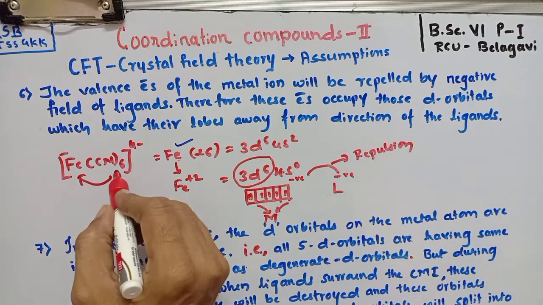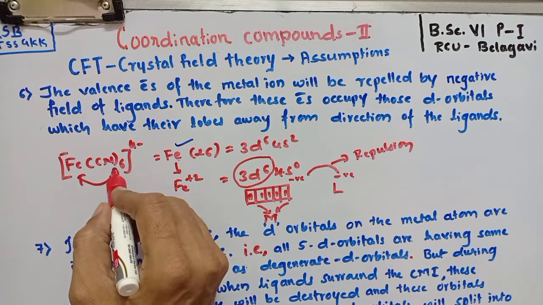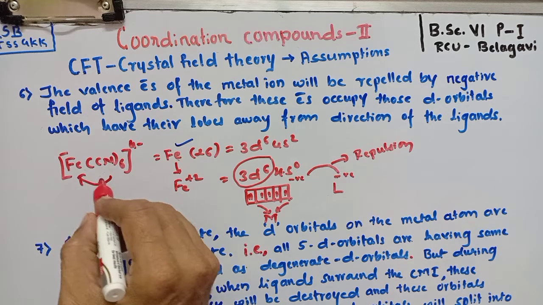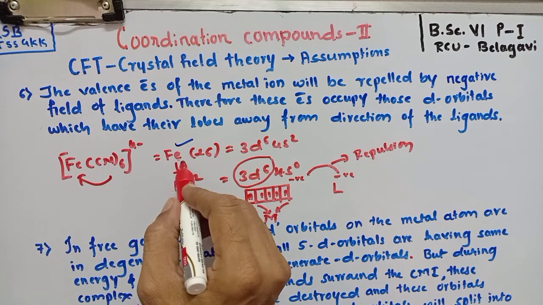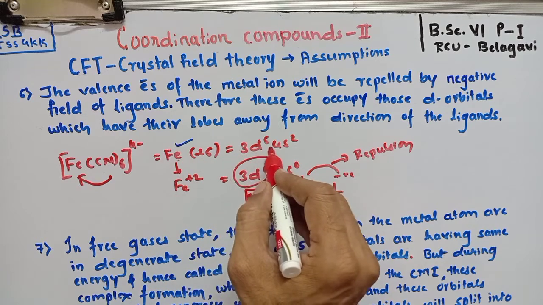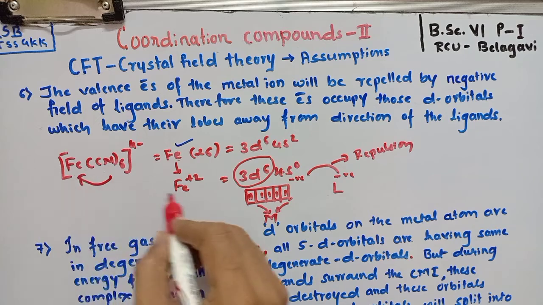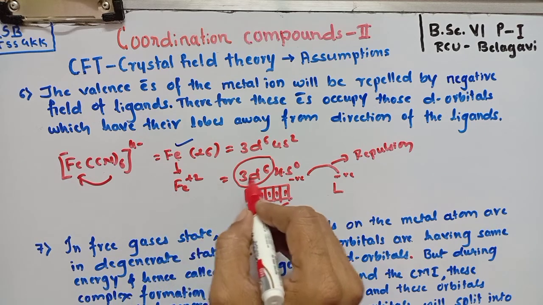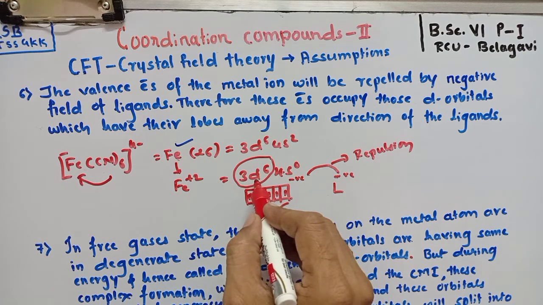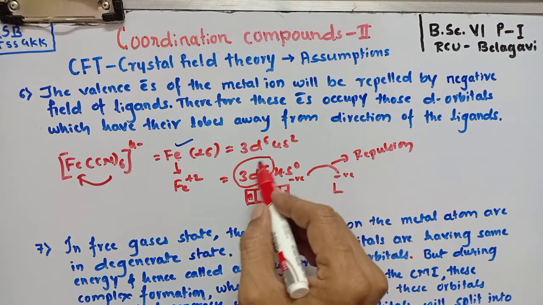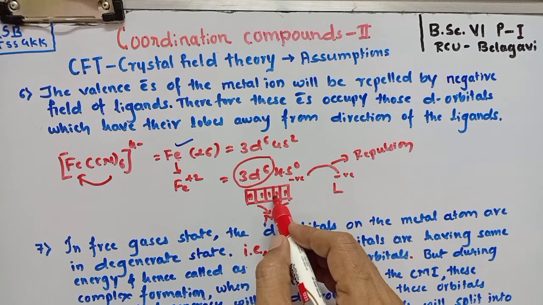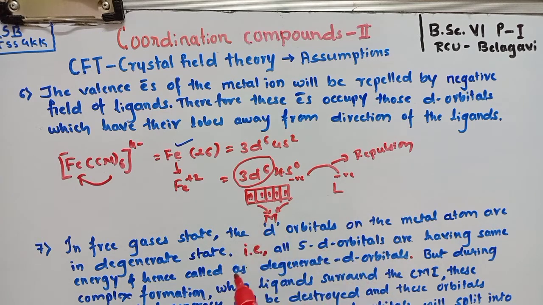For example, if you consider the hexacyanoferrate(II) complex ion, in this case the central metal ion is Fe and its characteristic electron configuration is 3d6 4s2. Now in this complex ion, the Fe is present in +2 oxidation state. Therefore, this electron configuration is 3d6 4s0. Now these 6 electrons are present in the d orbitals of the metal ion.